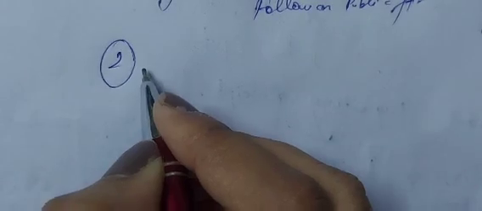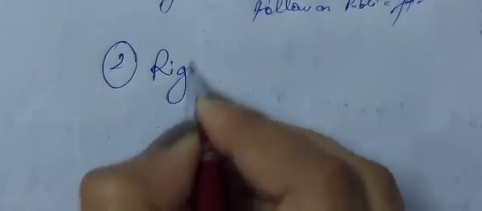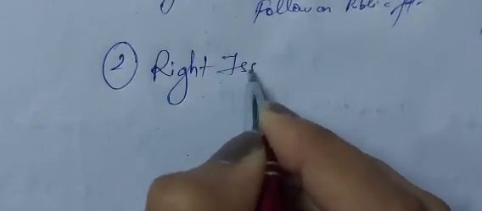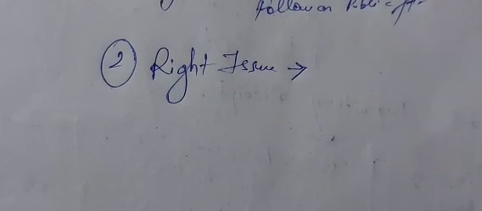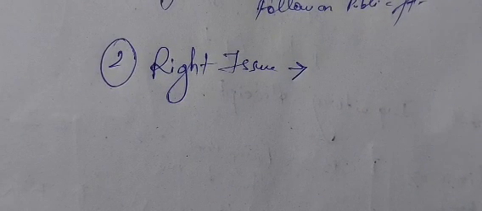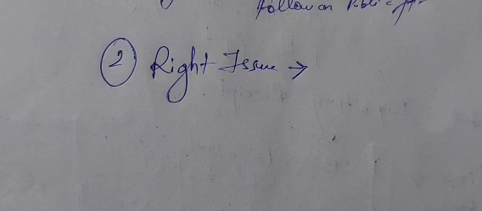Now next after public issue comes rights issue. We all know about rights shares. We have all learnt about rights issue of shares in our company law subject. I guess you all have studied that. So what was the rights share issue? What are the details? What are these rights shares?